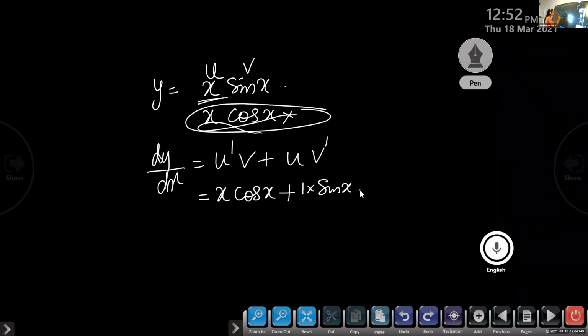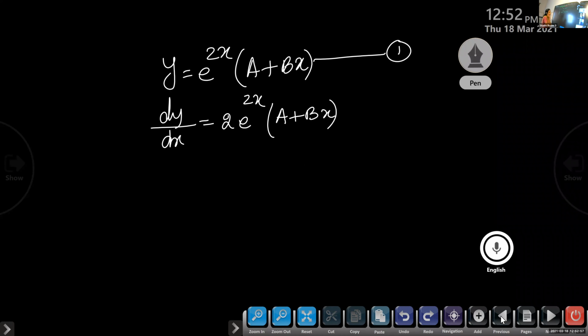First function, if you keep it as such, times the derivative of the second function, plus the second function as it is times the derivative of the first one. Is that not the product rule? The same way here also. y is equal to uv, so dy by dx is u dash v plus u v dash. Here also we have a product of two functions. e raised to 2x is one function, a plus bx is the other function.